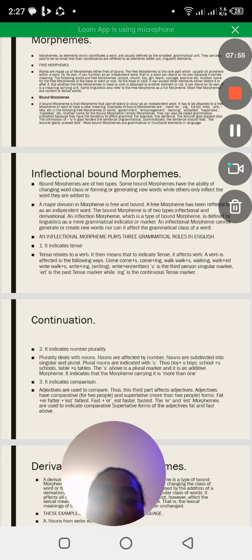We see that there are those words. For example, come plus s becomes comes. Come plus ing, coming. Walk plus s, walks. Walk plus ed, walked. Write plus ing, writing.